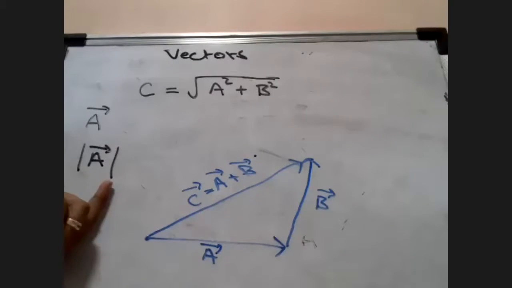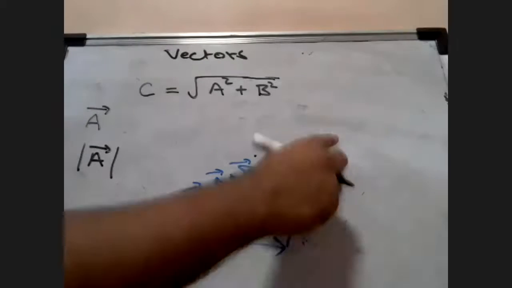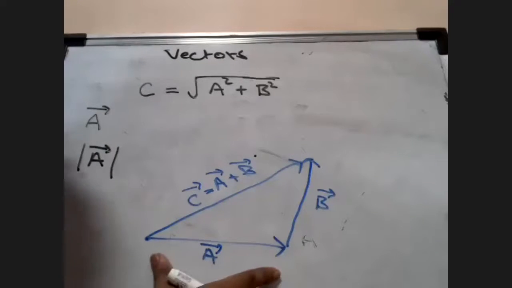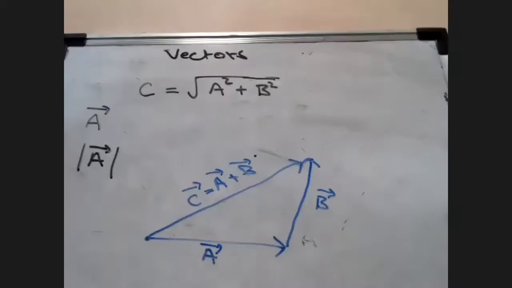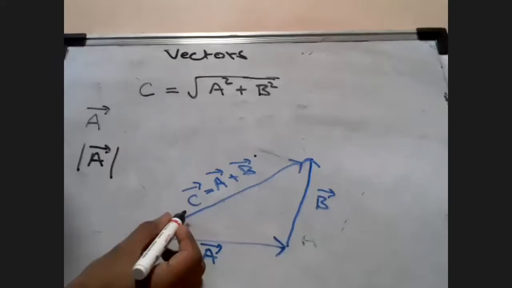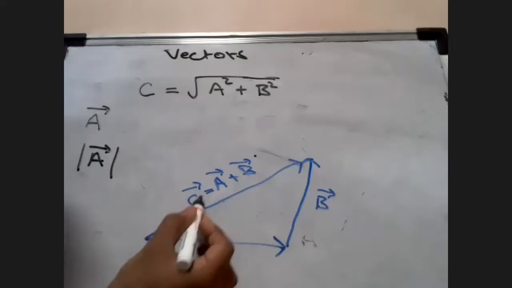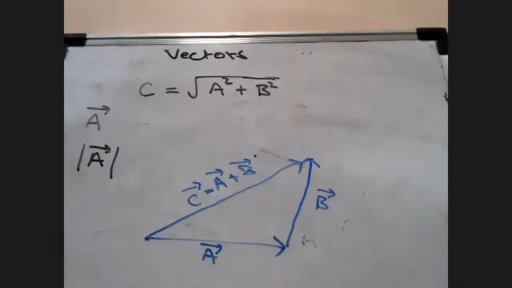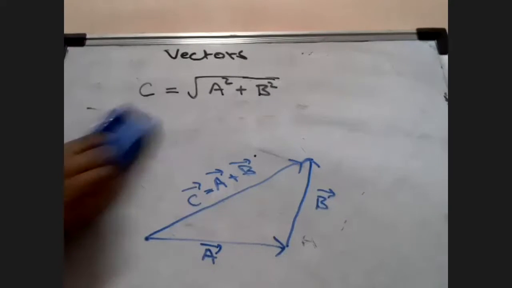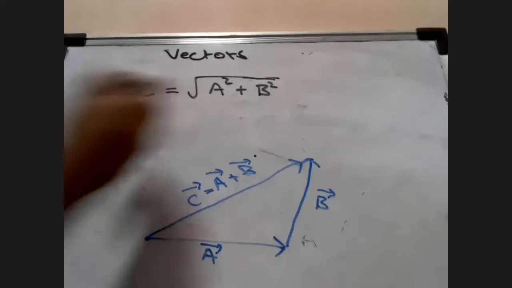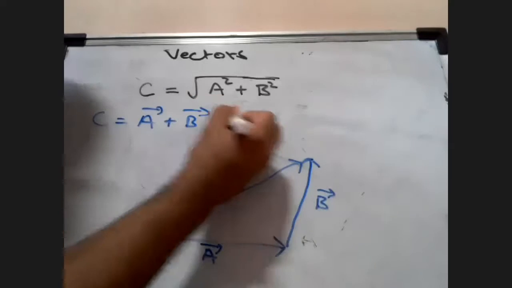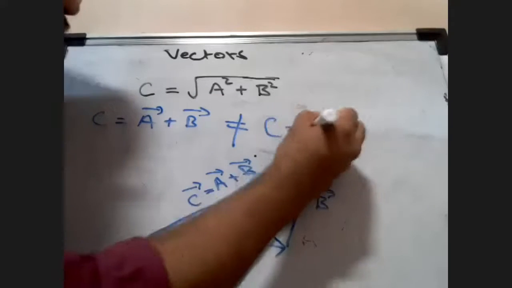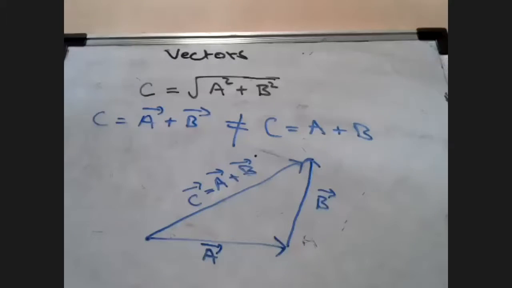Is that clear, students? In the case of a triangle law, you can see A is one side, B is one side, then the magnitude of the third vector, the resultant, will of course be found by Pythagoras theorem. Let's say my ink is always getting over, students, because I keep taking so many lectures. So C vector is equal to A vector plus B vector, yes, but it is not going to be C equal to A plus B.